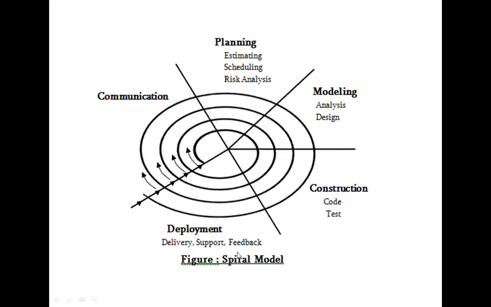So it supports risk modeling. Each task is represented in spiral form.